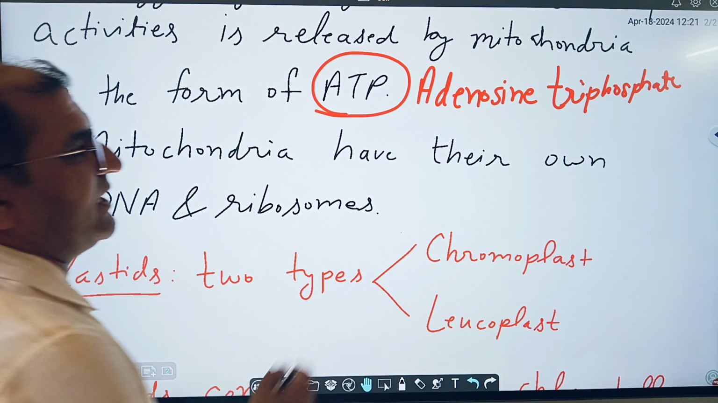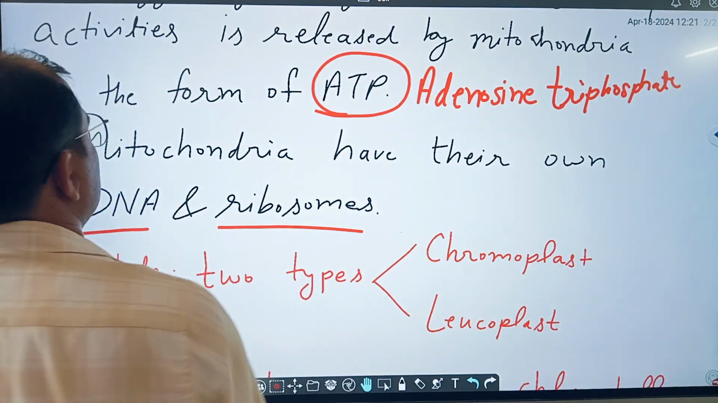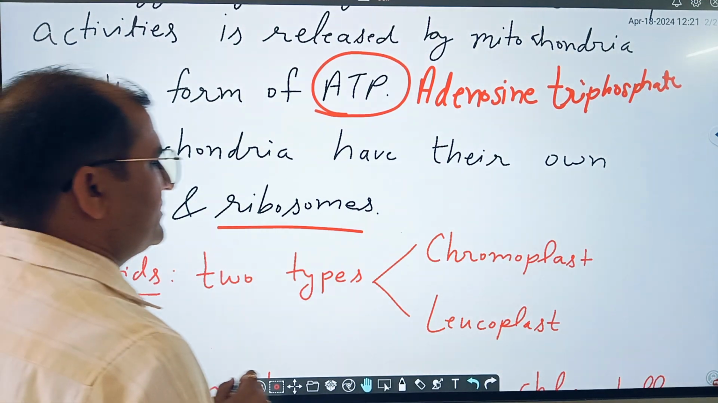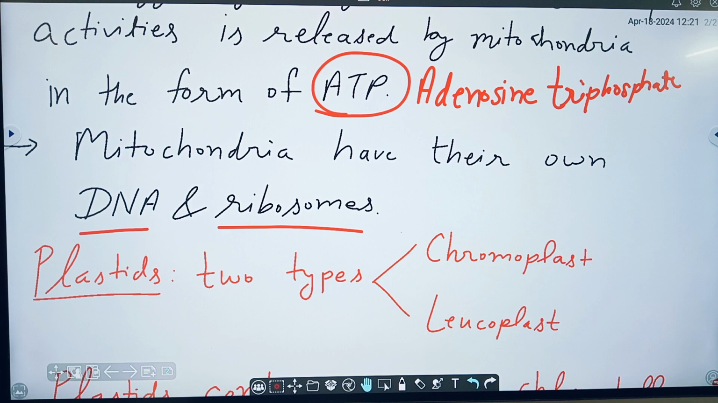Mitochondria also have their own DNA and ribosomes. So you should be aware which organelles have their own DNA. Mitochondria is one of them.